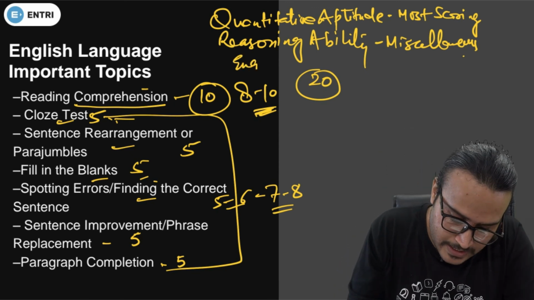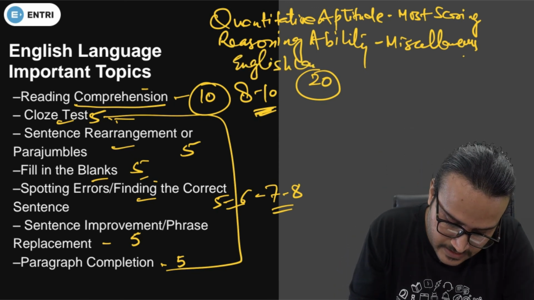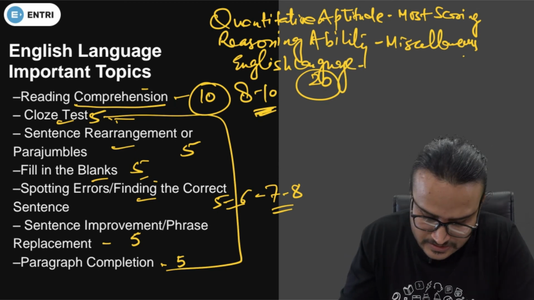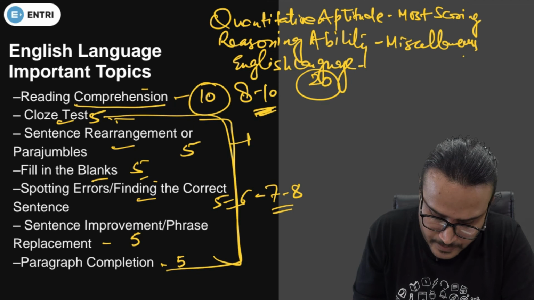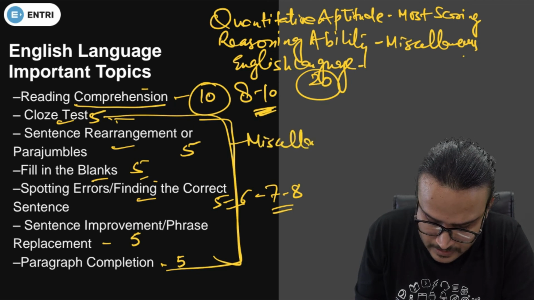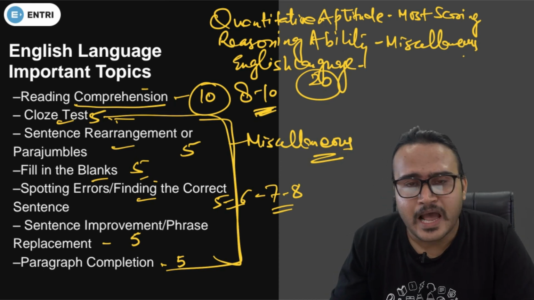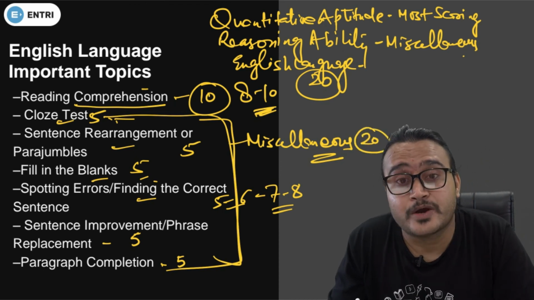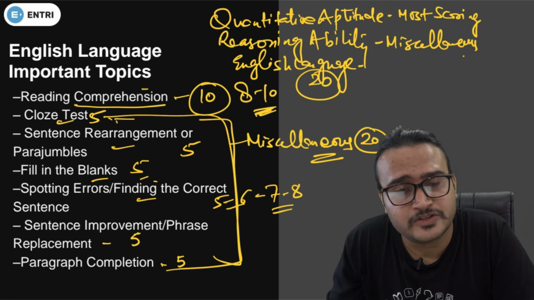And if you talk about the English language section, you just need to go with all the miscellaneous topics rather than doing your reading comprehension first. Attempt all 20 questions with 100% accuracy, I must say, because accuracy also plays a very important role.